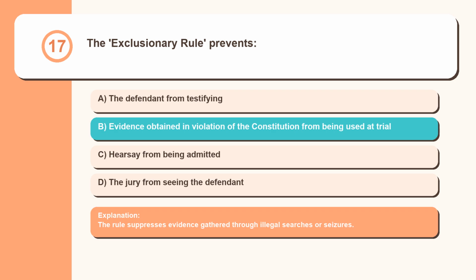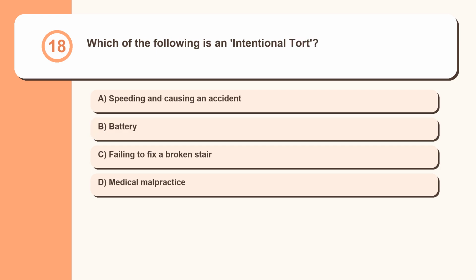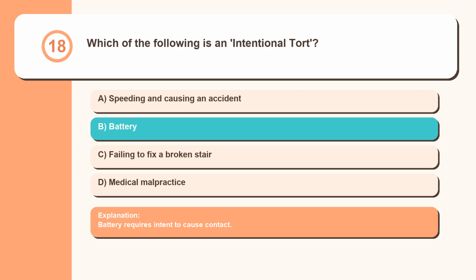The rule suppresses evidence gathered through illegal searches or seizures. Question 18. Which of the following is an intentional tort? Speeding and causing an accident, battery, failing to fix a broken stair, medical malpractice. Battery requires intent to cause contact.